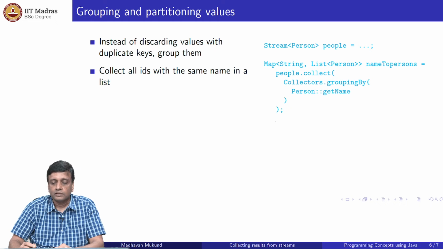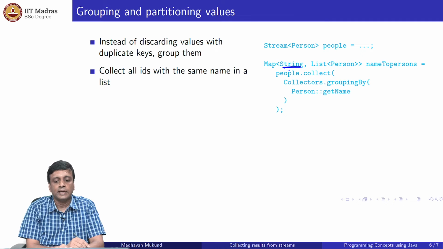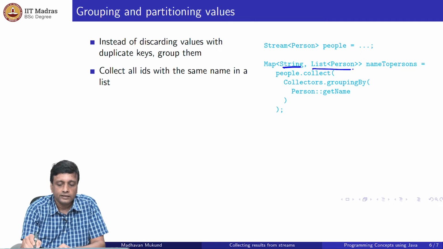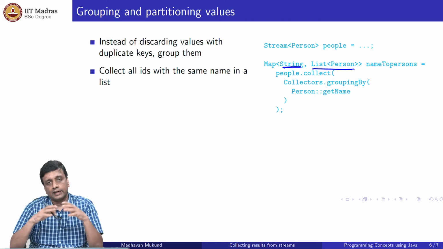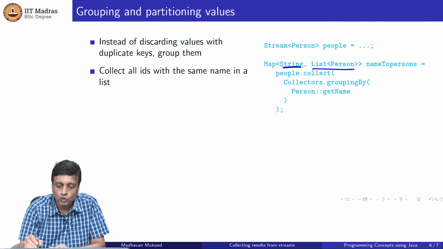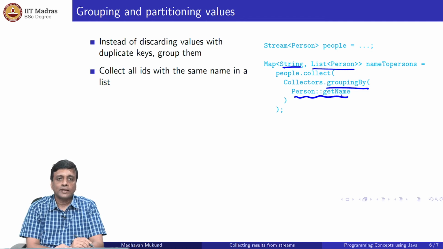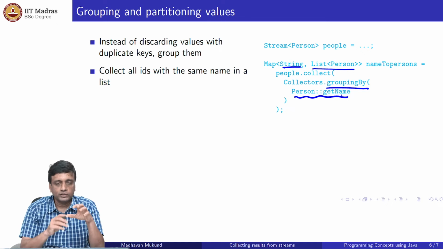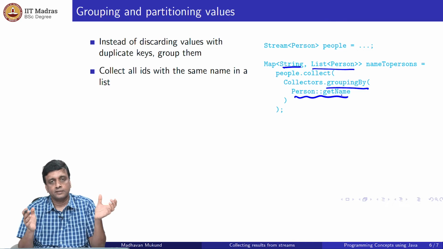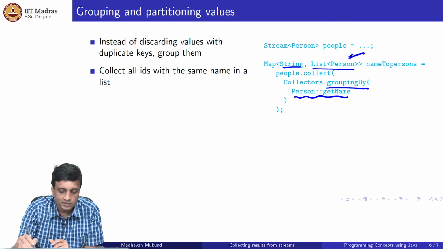So we want to take a stream of persons, right? And now what we want to do is say that we have a map which takes as a key a string which is the name of the person. And as the output, I am not going to specify the value in general, I am just going to say collect together all those which match this, right? So we have this grouping by. This grouping by function says group by this quantity. So extract this quantity from each person and put the stream objects into buckets, right? So each bucket corresponds to a different name, and so each bucket is explicitly by this thing a list.